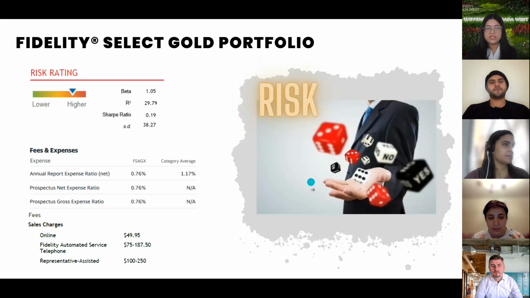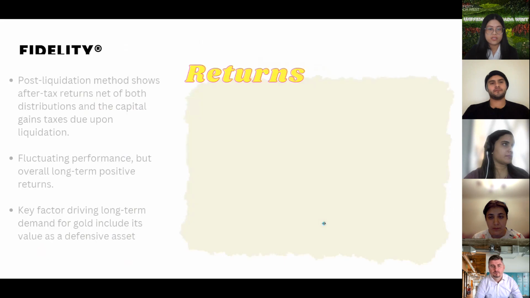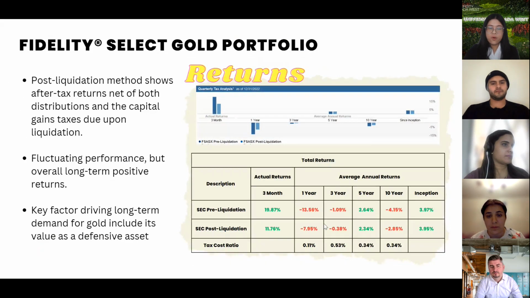So having covered some of the risk of Fidelity Select Gold, let's continue on with a discussion on the returns. The post-liquidation method shows the after-tax returns net of both distributions and capital gain taxes that are due upon liquidation. It reflects the total return after all taxes over the life of an investment. So this includes the capital gain or loss that is realized when investors actually sell their shares.